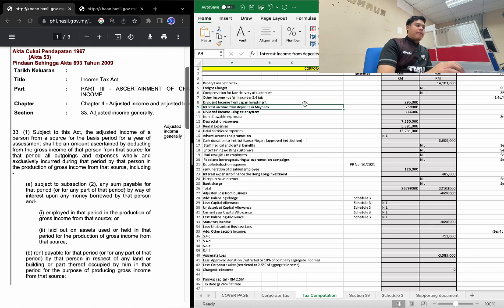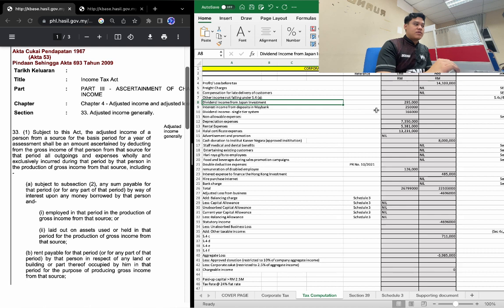Then the next one is interest income from deposits in Maybank. It also falls under section 4C. The last one is dividend income under the single tier system, which also falls under section 4C. All three of these, dividend income, interest income, and discount, fall under section 4C. So we need to deduct them.